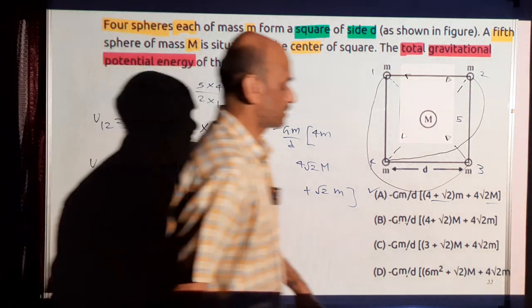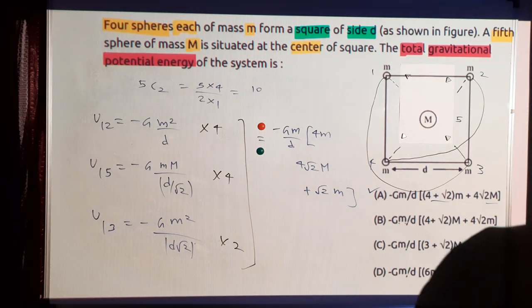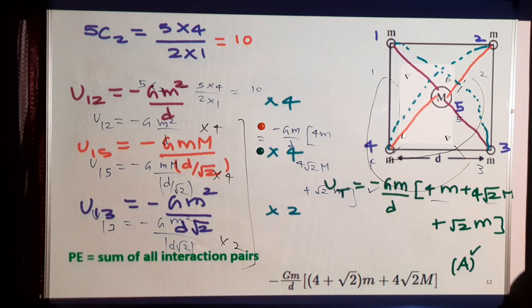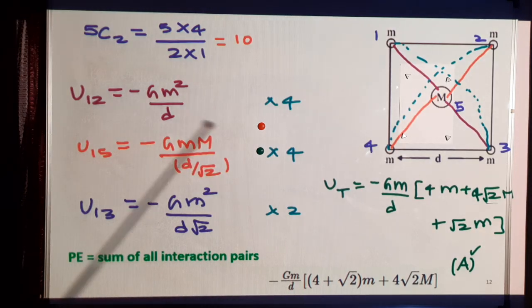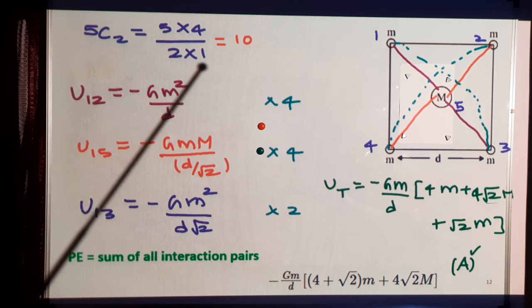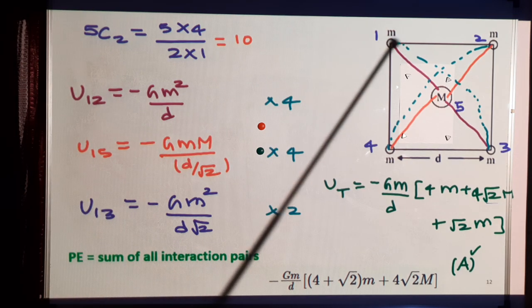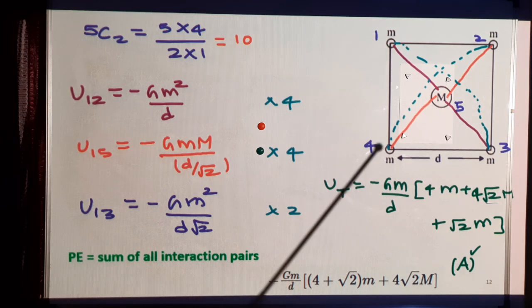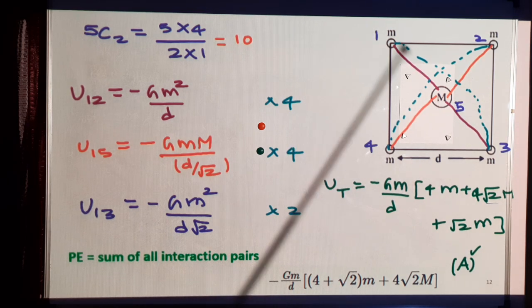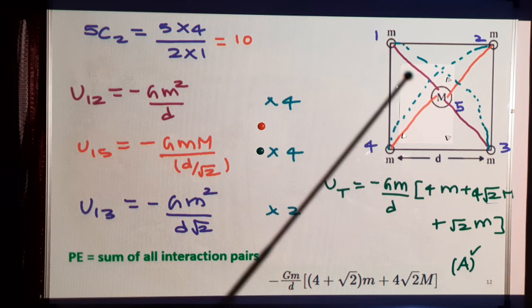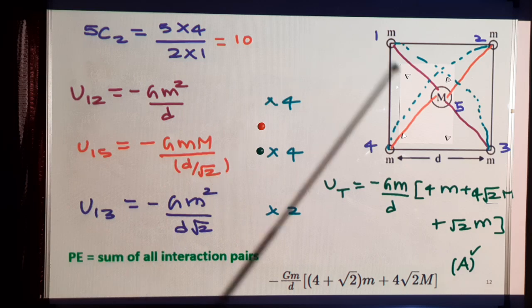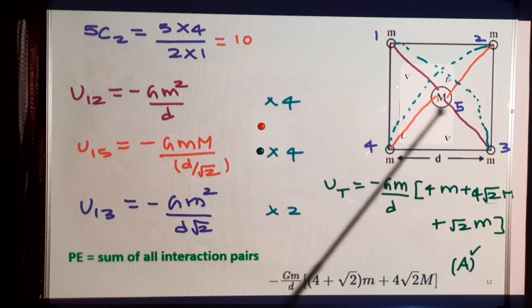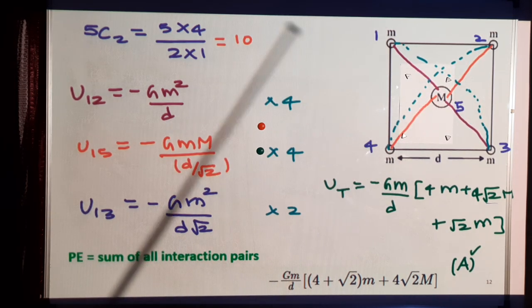Potential energy of a system of masses is the potential energy of all the interacting pairs. A is the correct option. So of these 5 masses, the number of pairs we can pick is 5C2, that is 5 into 4 by 2 into 1, that's 10. So basically this mass will interact with this one, and this one, and the fourth one is this long diagonal. Since there are 5 masses, each mass will have 4 interactions with the other 4. Everything has got 4 interactions, even the middle one.